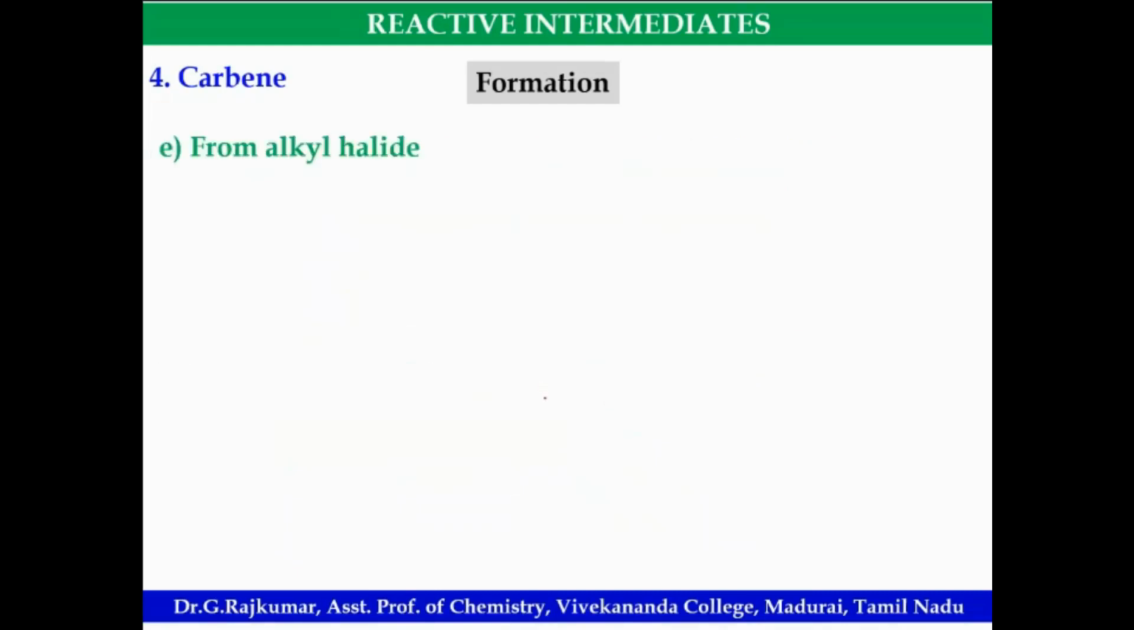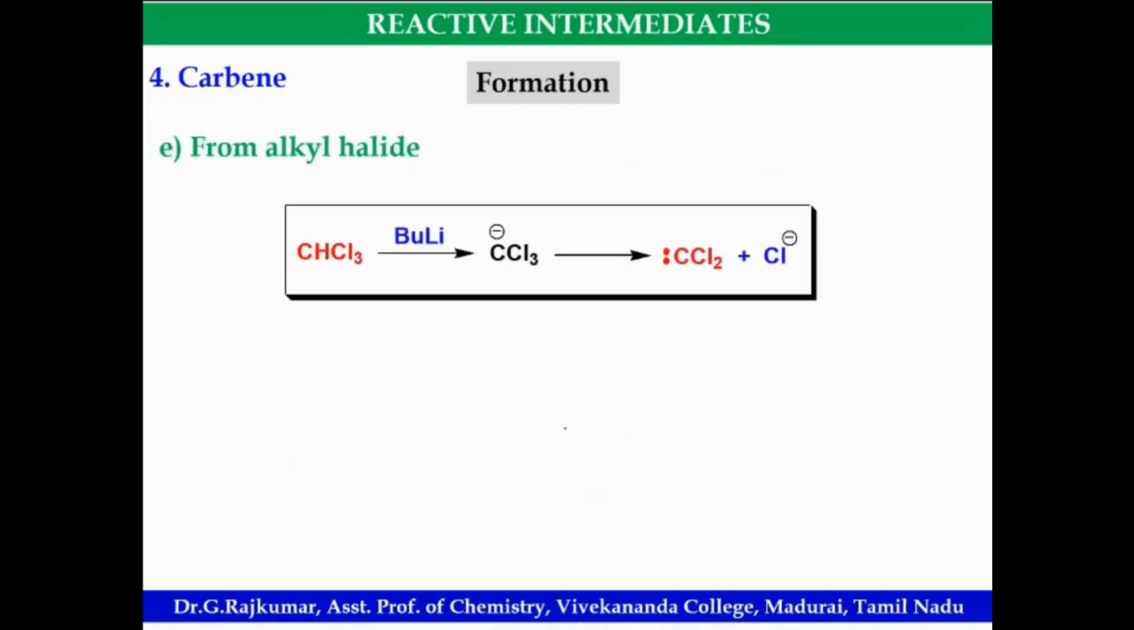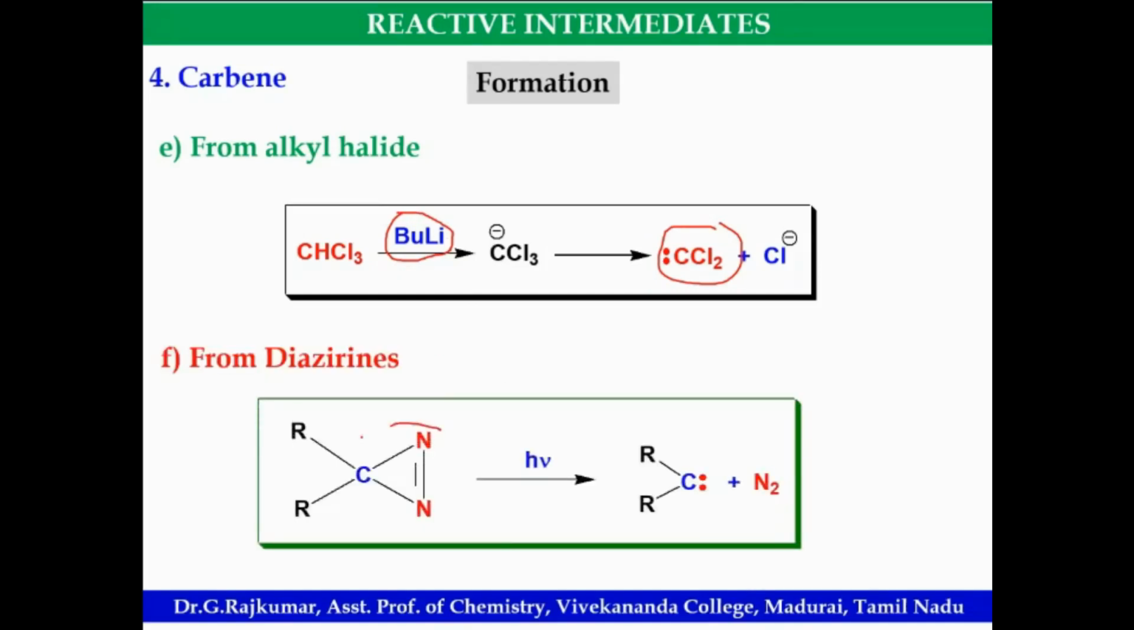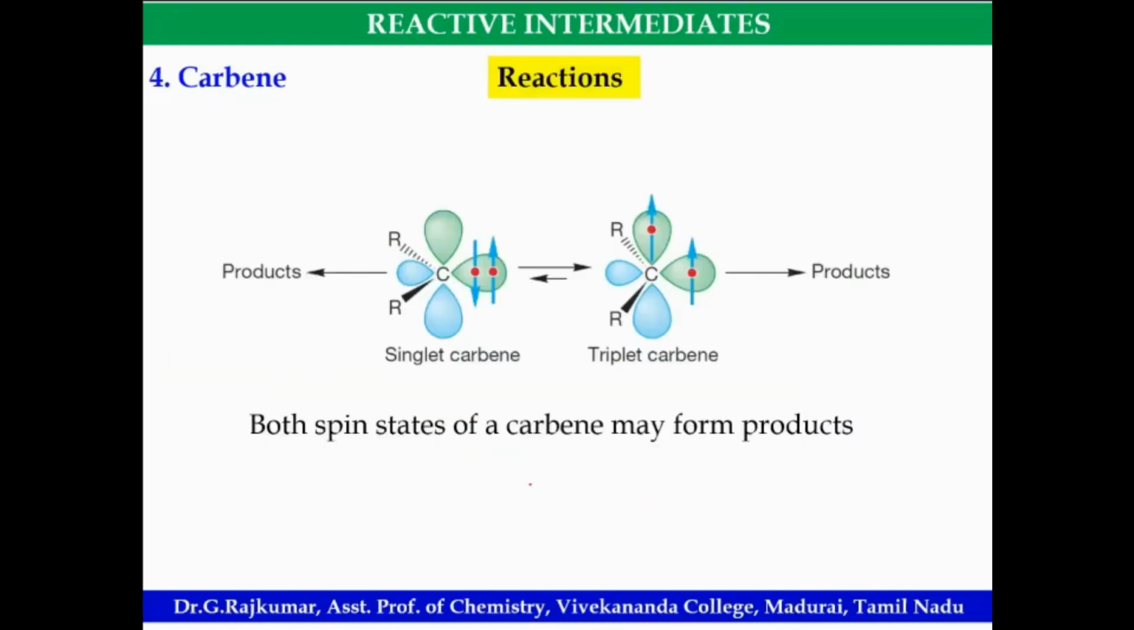From alkyl halides, look at this. So this is a dichlorocarbene, butyl lithium, it's a base. Instead of sodium hydroxide or potassium hydroxide, butyl lithium can also be used. From diazirines, look at this. So this is a 3-membered ring, diazirine. Photochemical reactions, carbene will be formed.